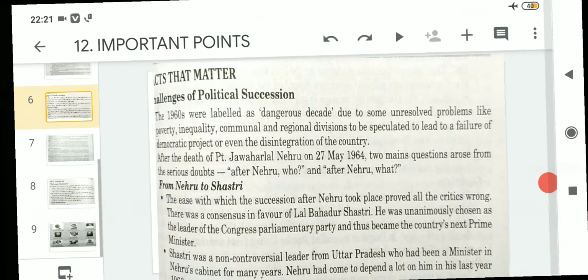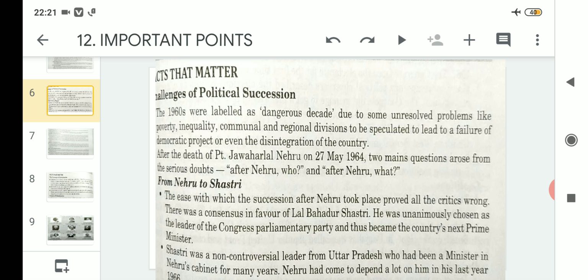But suddenly after the death of Nehru, there was turmoil in the Congress about who will take the leadership, because Jawaharlal Nehru was a very capable leader and also a very adorable Prime Minister of India.